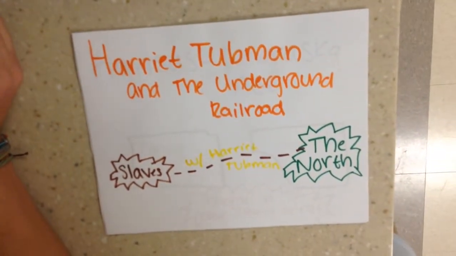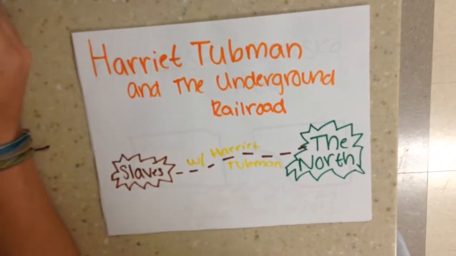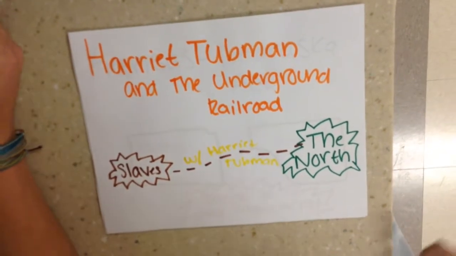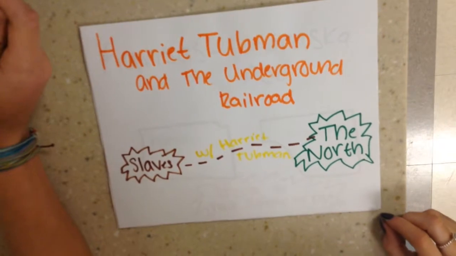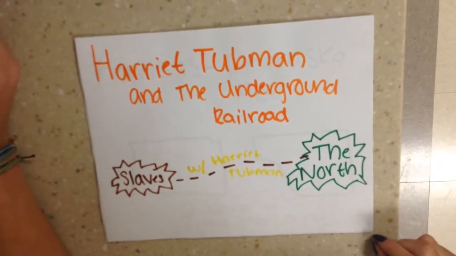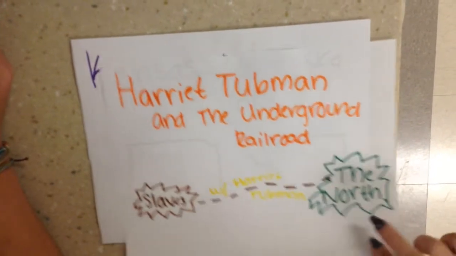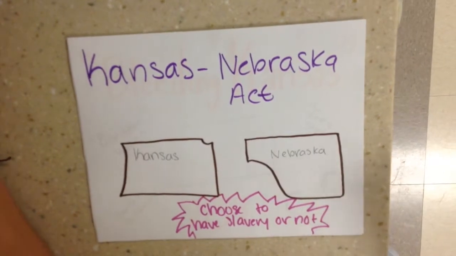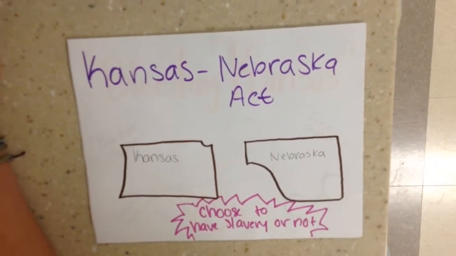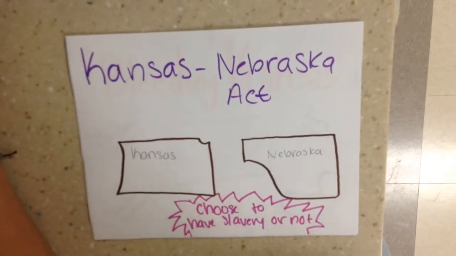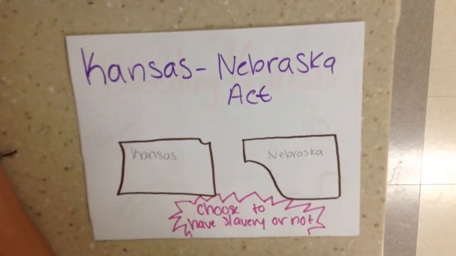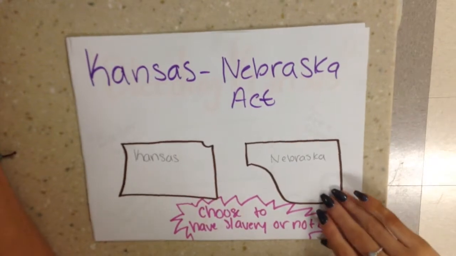Harriet Tubman and the Underground Railroad. Harriet Tubman and the Underground Railroad saved hundreds of slaves, which made the South mad, and they made stricter slave codes. The Kansas-Nebraska Act. The Kansas-Nebraska Act took away the Missouri Compromise and allowed more slave states, and the North was mad at Congress and the South.